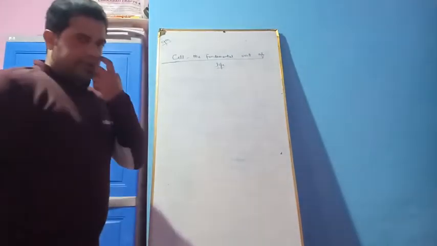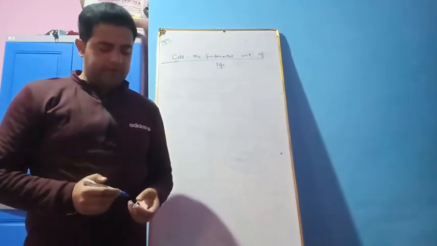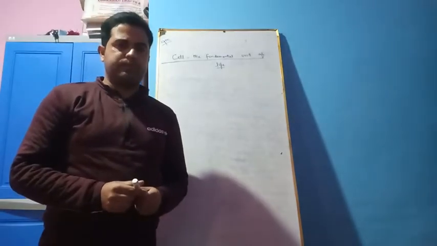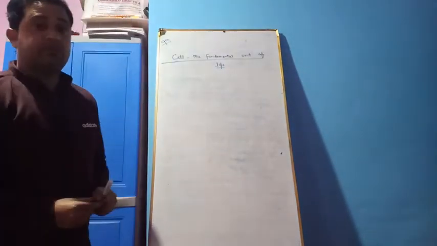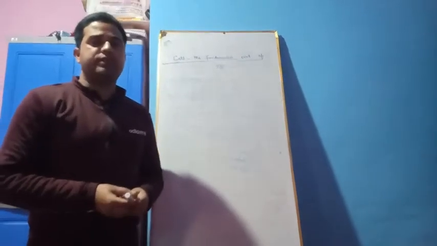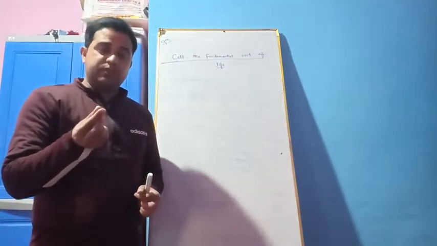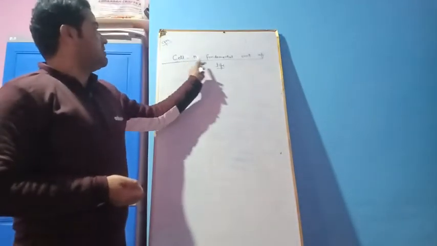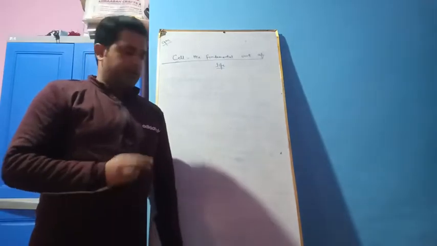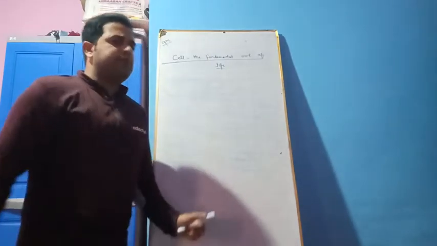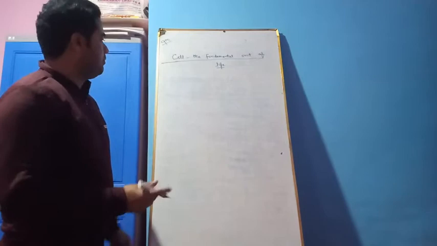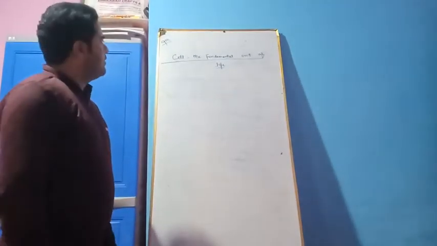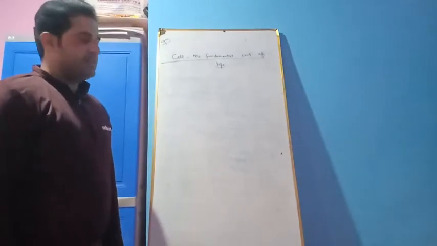Cell. What is a cell? As you know, all the living organisms are made up of certain basic units. These basic units, which are the structural units and the functional units, are called as cells. And why this cell is called as fundamental unit of life, in this chapter further we will try to understand this. Firstly, we will understand what is a cell and why it is called as cell.